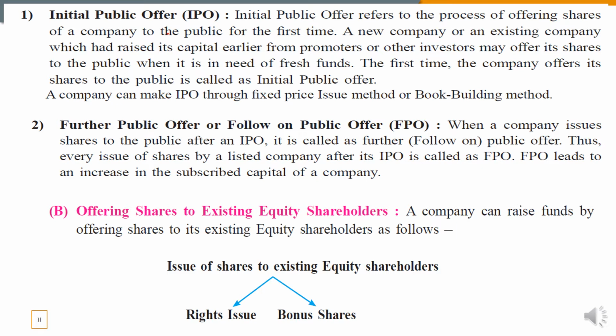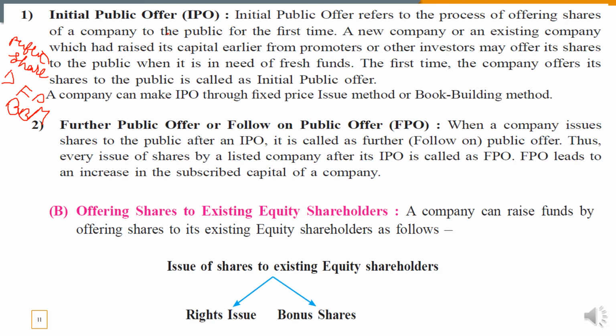The first method of public shares, which is the A point, public shares, in which we have also understood the two methods of pricing. The first one was the fixed price method, FP, and the second one was the book building method.